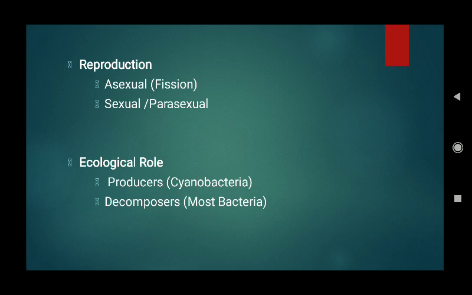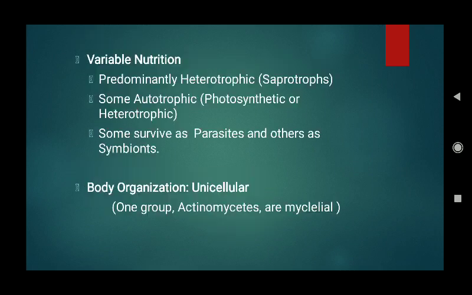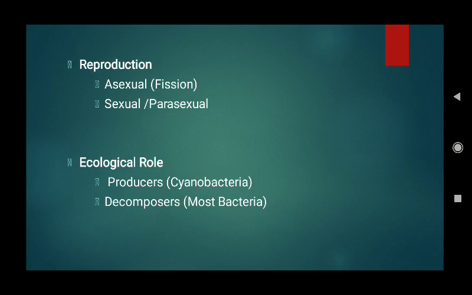And most of the monerans, most of the bacteria, are decomposers, which we have already discussed. So they both act as producers, because cyanobacteria produce a lot of organic matter that is later eaten by other organisms, and the majority of these bacteria act as decomposers in the ecosystem.